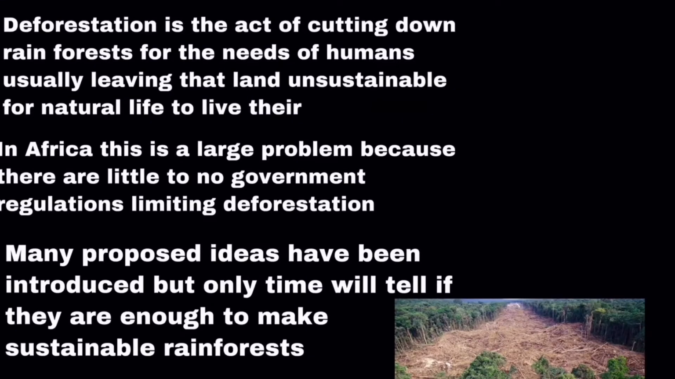A problem in Africa which has a global impact is deforestation. Deforestation is the act of cutting down rainforests for the needs of humans, usually leaving the land unsustainable for natural life to live there. In Africa, this is a large problem because there is little to no government regulation limiting deforestation, meaning that companies can get rid of rainforests as much as they want. Many proposed ideas have been introduced, but only time will tell if they are enough to make sustainable rainforests, as it takes a long time for these rainforests to regrow.